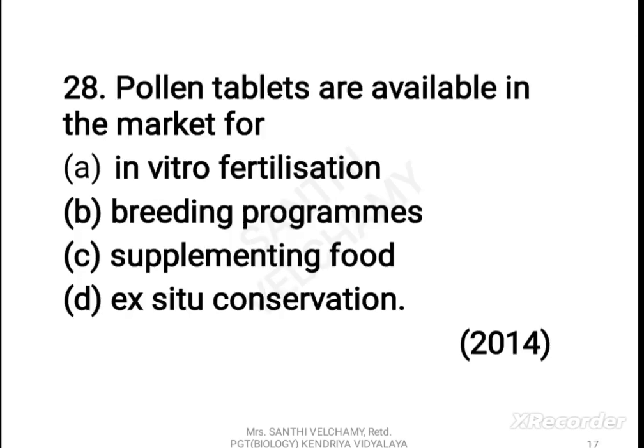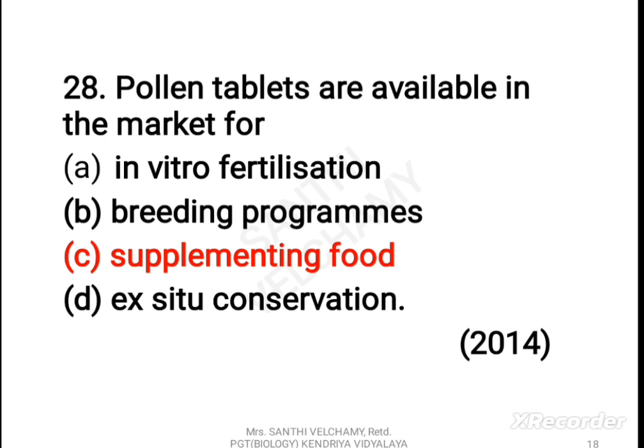Now next question. Pollen tablets are available in the market for: A. In vitro fertilization, B. Breeding programs, C. Supplementing food, D. Ex situ conservation. The correct answer is C, supplementing food. Pollen grains are believed to be rich in nutrients. They are taken as tablets or syrups to improve health. They also enhance performance of athletes and race horses.